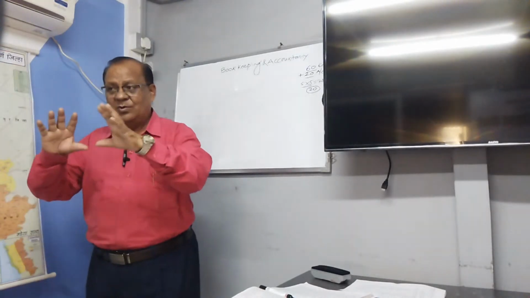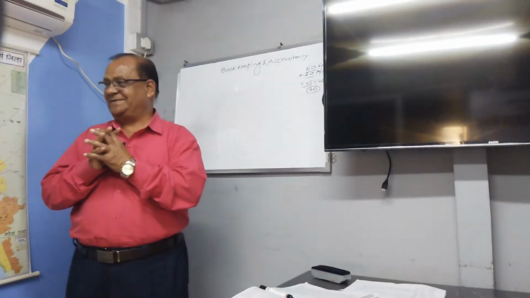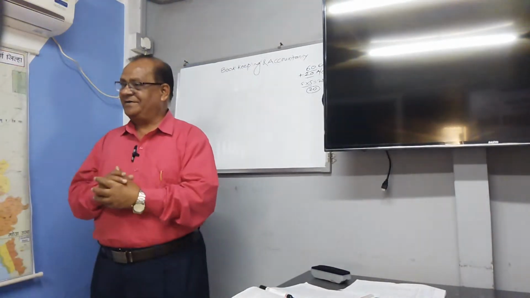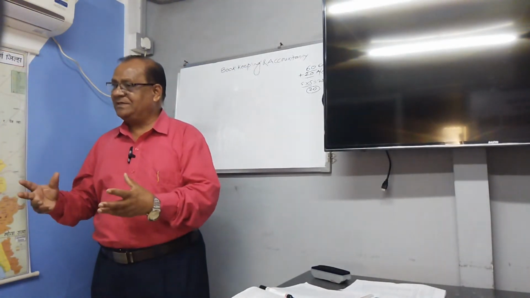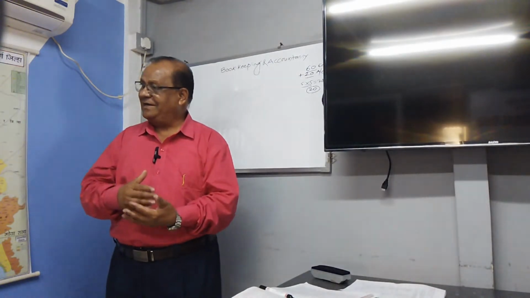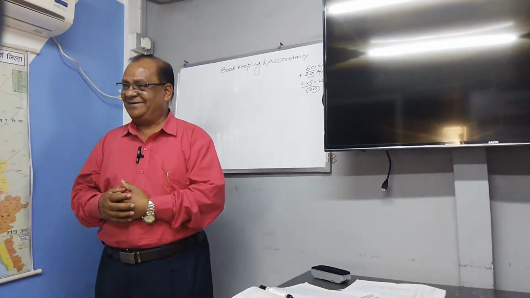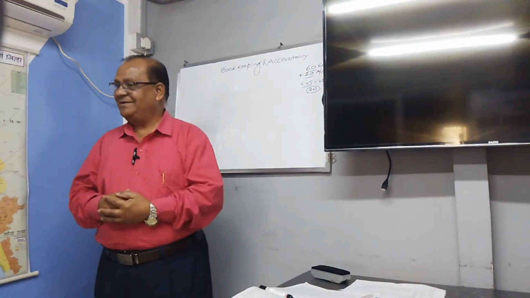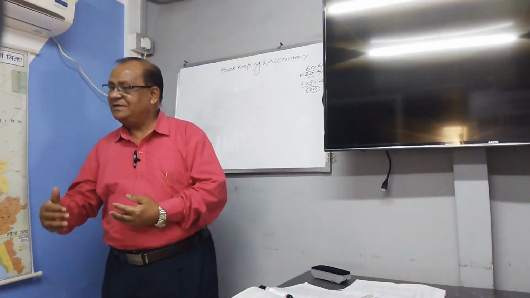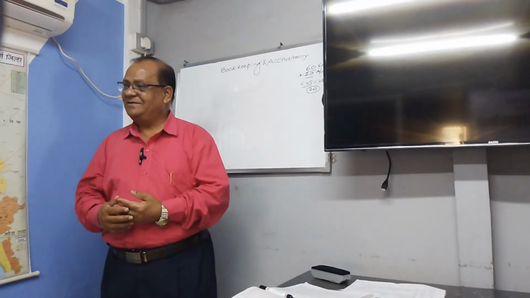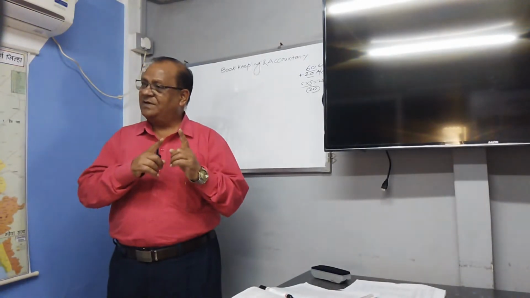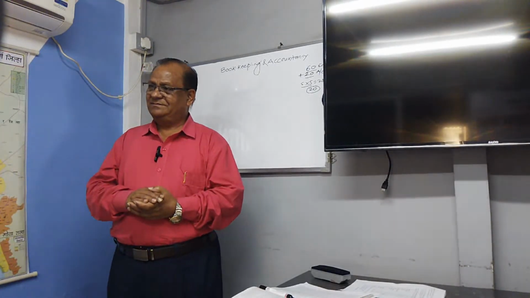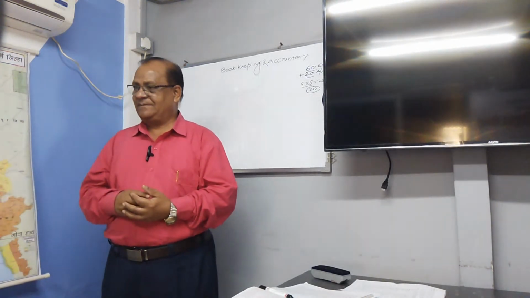Initially, there were four types of years. First we can follow the calendar year, which consists of 12 months, starting from January and ending on December. Another is the financial year, also called the income tax year or assessment year, which starts on 1st April and ends on 31st March every year, a period of 12 months.